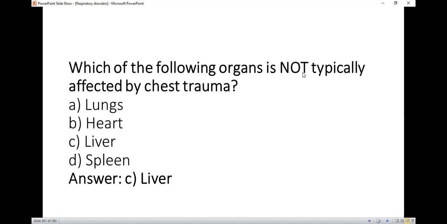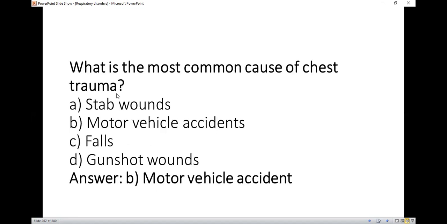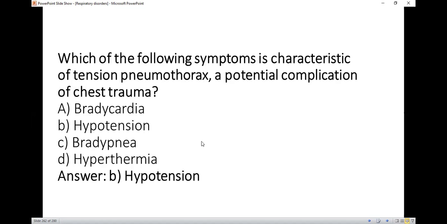Which of the following organs is not typically affected by chest trauma? So the right option is liver, because the liver is outside the chest cavity. What is the most common cause of chest trauma? So the right option is motor vehicle accident.